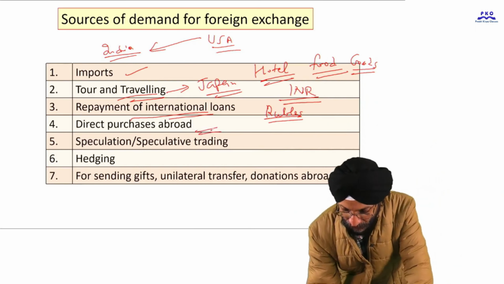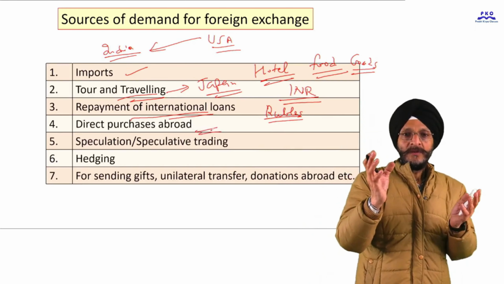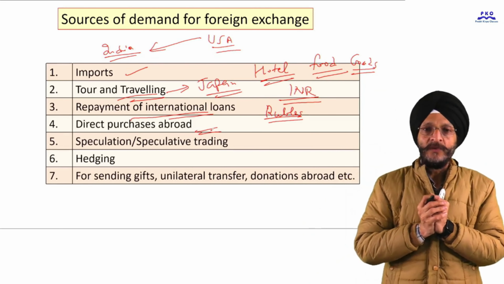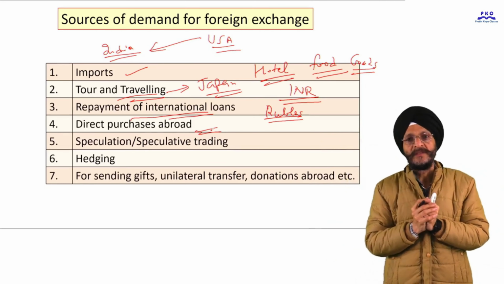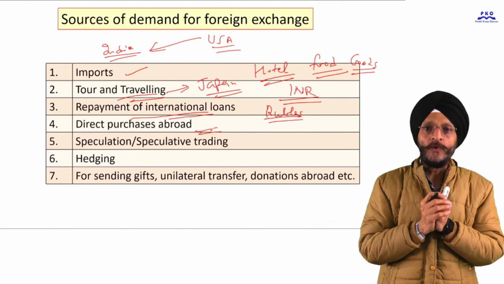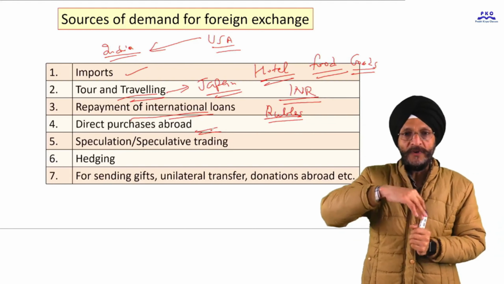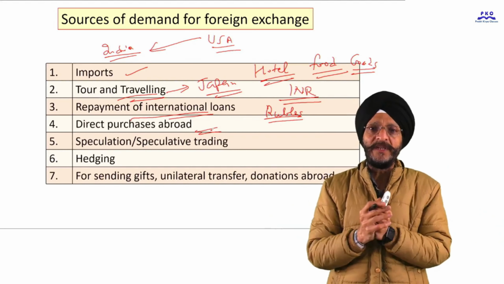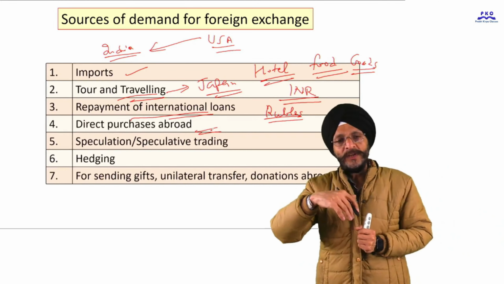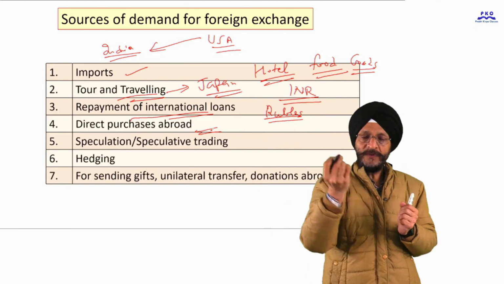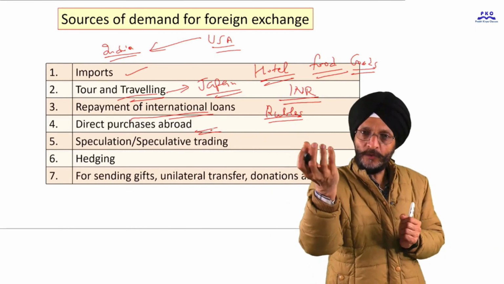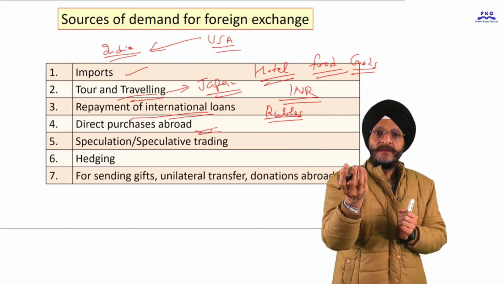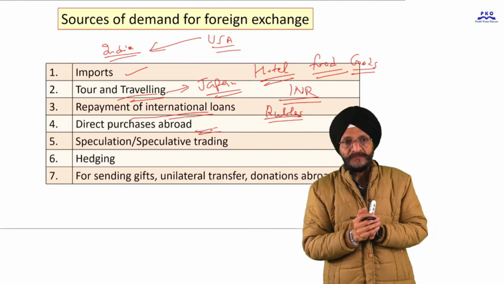Direct purchases abroad. We are a businessman. We have sufficient money in the form of Indian rupees. We want to make investments abroad because we have enough money. So when we are to make investments abroad, we will require foreign exchange or foreign currency.